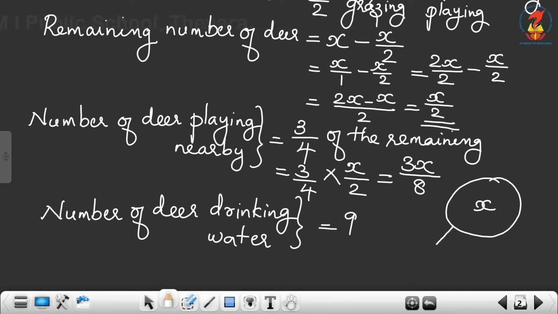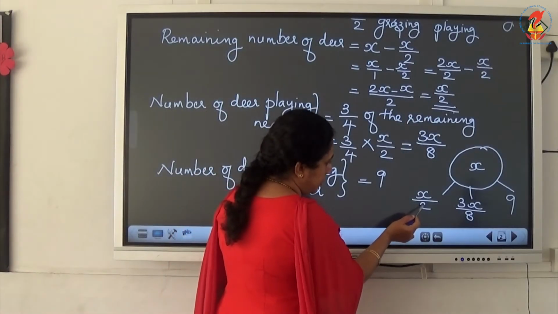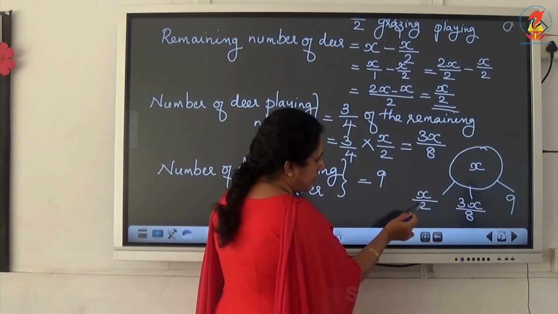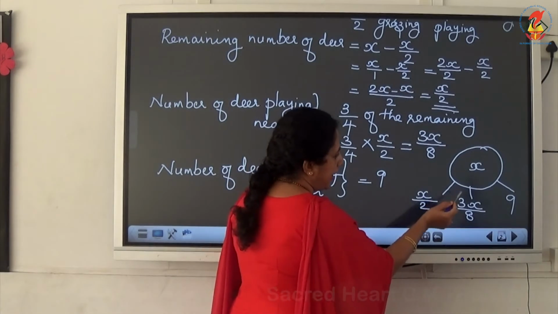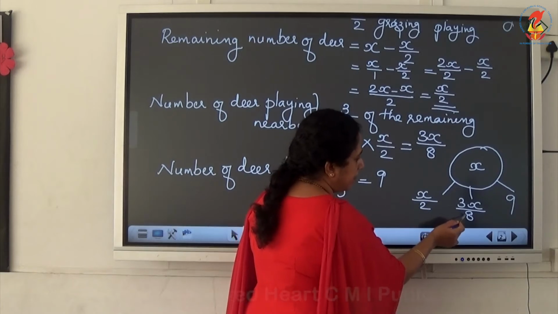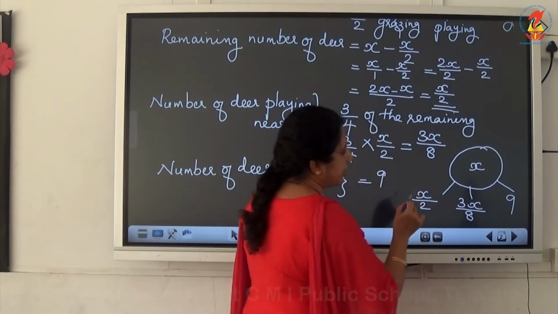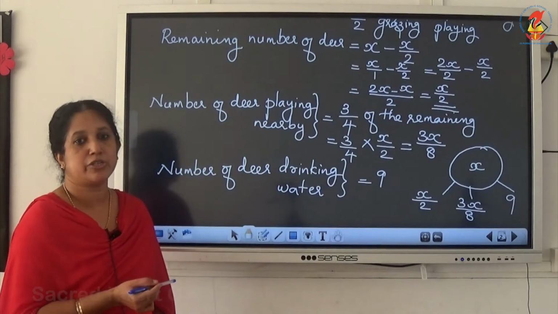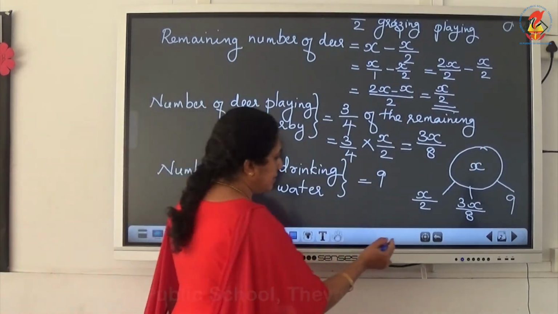Out of this, x by 2 are grazing in the field, then 3x by 8 are playing nearby and the rest 9 are drinking water. So when we add up the number of deer grazing in the field, the number of deer playing nearby and the number of deer drinking water, we will get the total number of deer in the herd.